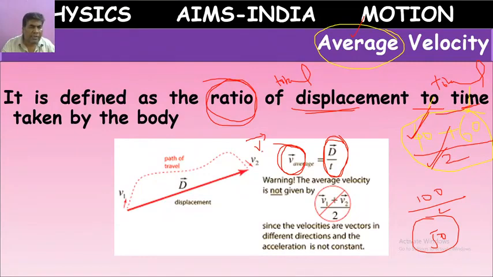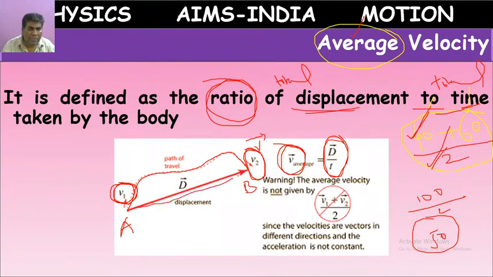It is having direction. Now here in this path, a body has traveled. In the beginning, velocity is V1. After some time, velocity is V2. Beginning position is at A. After that, position is at B. What is the displacement?